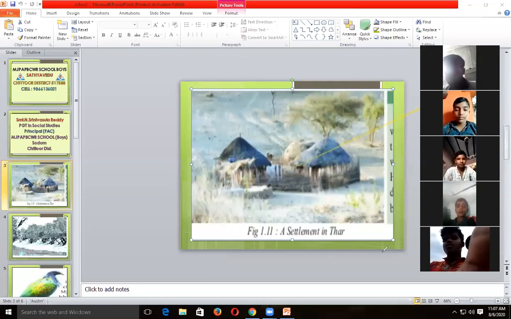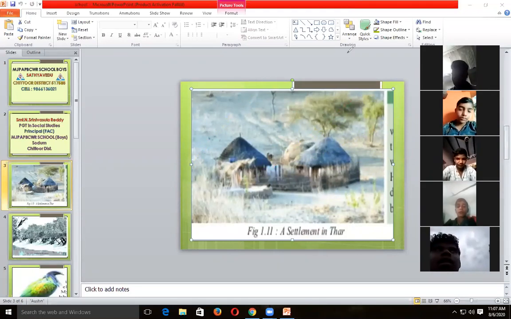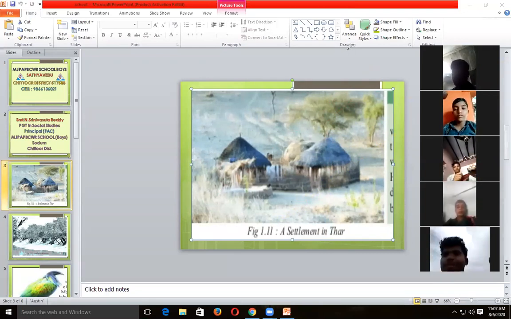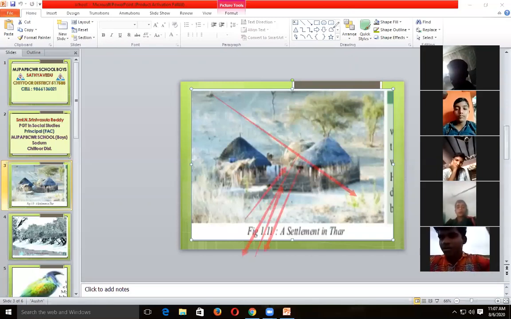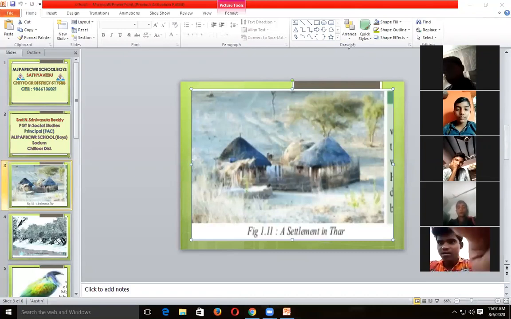Next, what information has been given in another picture? The Thar Desert records a very small amount of rain. What amount of rain is recorded in your textbooks? Just 100 to 150 millimeters, which means 10 to 15 centimeters. Very little, the least rainfall is recorded.